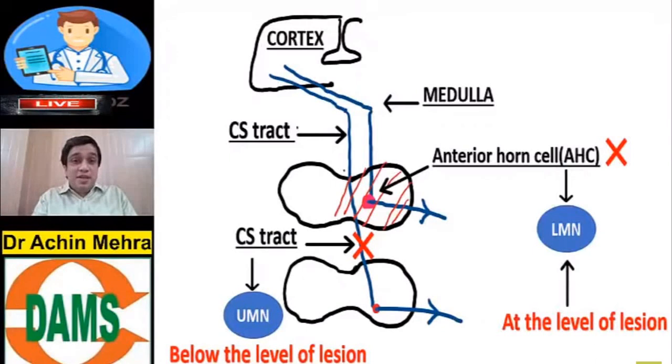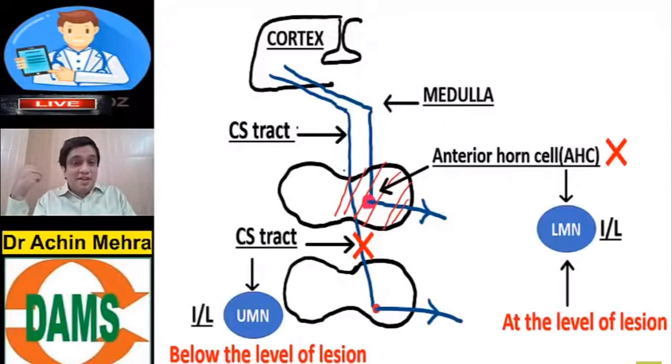But the biggest query here is, sir, this LMN and this UMN will occur on which side? Will it happen on the same side of the lesion or the opposite side, ipsilateral or contralateral? Now look at this diagram again. If I have an injury on the left side of the spinal cord, of course the left anterior horn cell is affected. So only the left side of the body will show flaccidity and areflexia. So LMN weakness at the level of the lesion in hemisection of the spinal cord, of course, will always happen on the same side, ipsilateral.